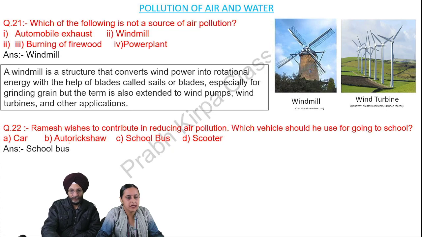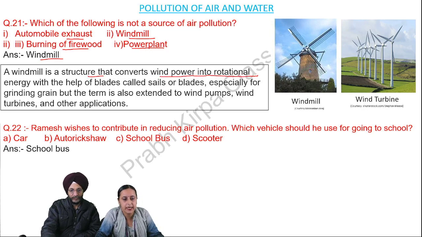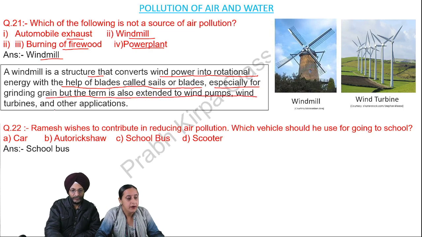Question number 21. Which of the following is not a source of air pollution? 1. Automobile exhaust. 2. Windmill. 3. Burning of firewood. 4. Power plant. So the answer is windmill. A windmill is a structure that converts wind power into rotational energy with the help of blades called sails or blades, especially for grinding grain, but the term is also extended to wind pumps, wind turbines and other applications.